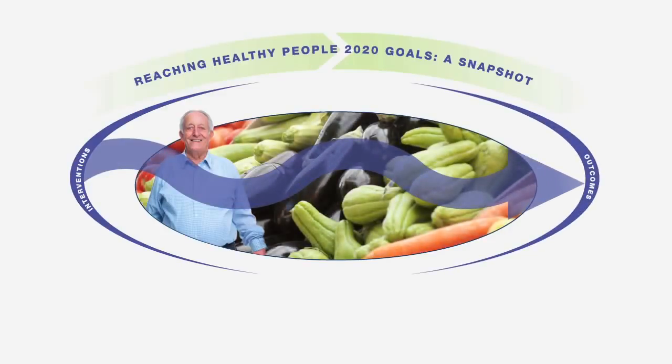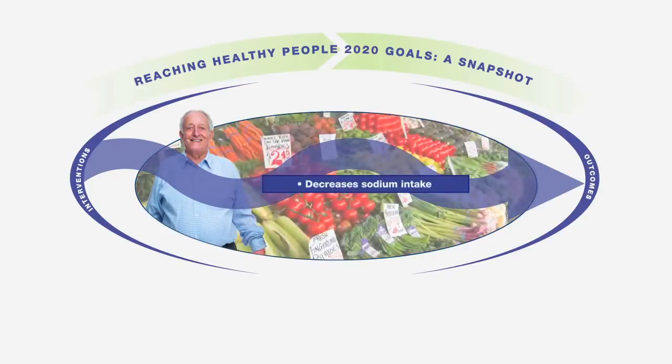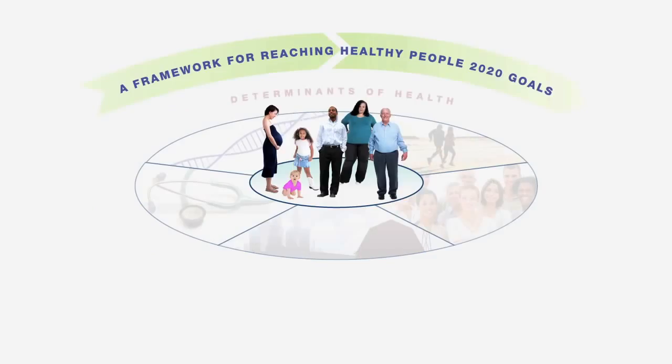Now, James walks to the farmers market each week, increasing his physical activity level. He's eating more fruits and vegetables now that he can afford them. James is also eating less canned food high in sodium. James' new diet and increased physical activity are helping to keep his blood sugar under control.